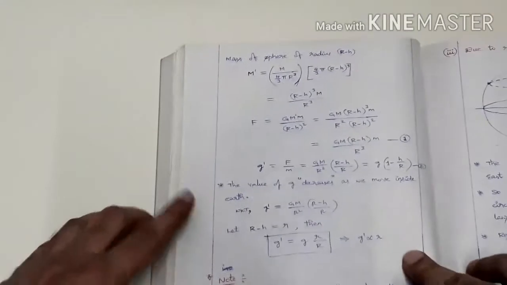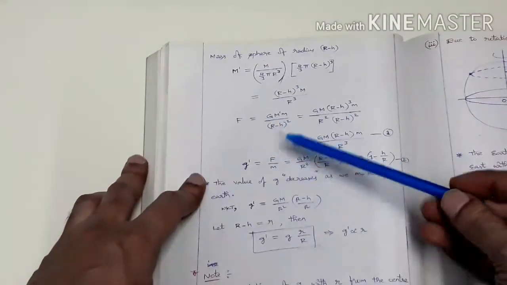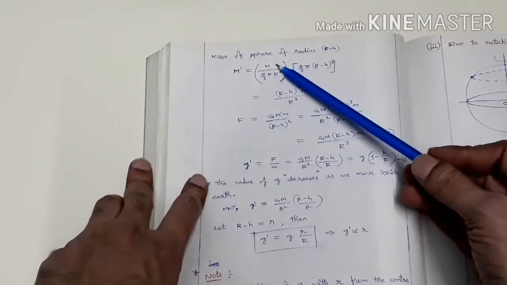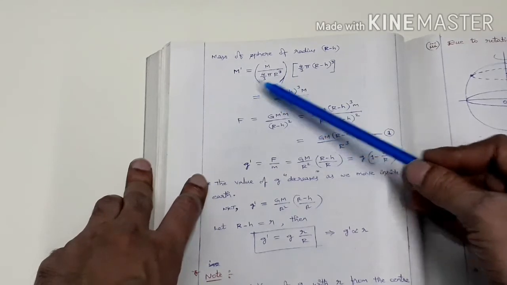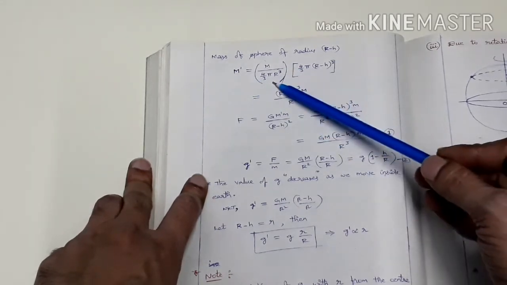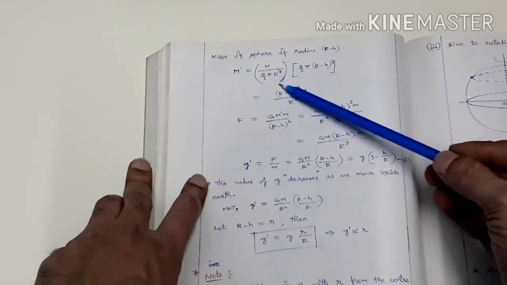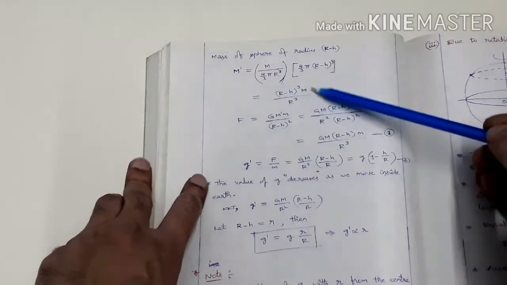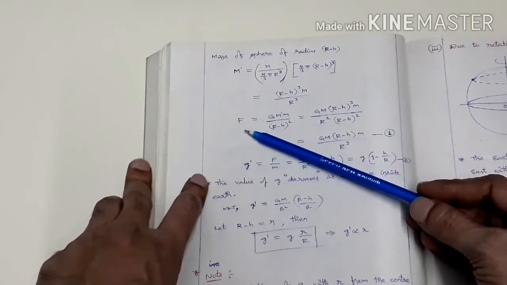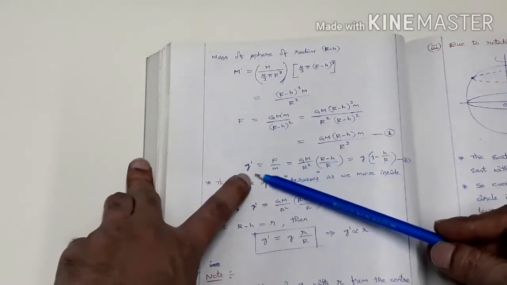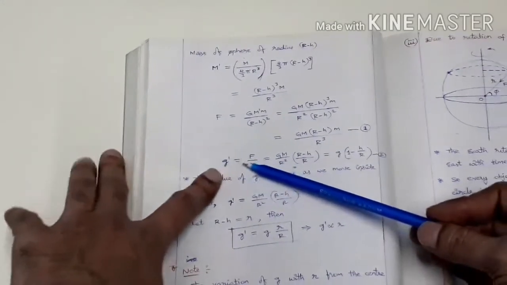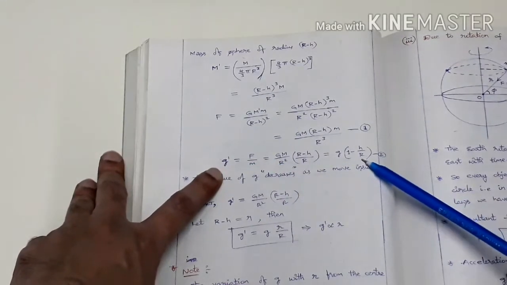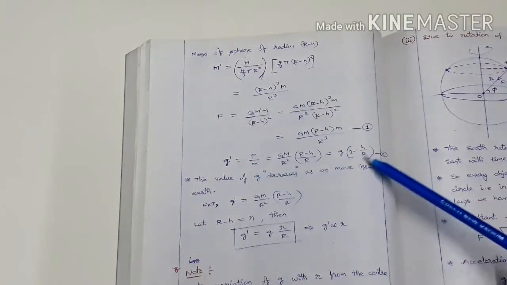Next, let us express the mass of this inner sphere in terms of the mass of the earth, capital M. Mass of inner sphere m dash equal to density into volume. Density is the mass of the earth by the volume of the earth, into the volume of this small sphere, which is 4 by 3 pi into R minus h whole cube. Then by the universal law of gravitation, we get some force like this. Then g dash equal to F by m, and solving this we get g dash equal to g into 1 minus h by R.